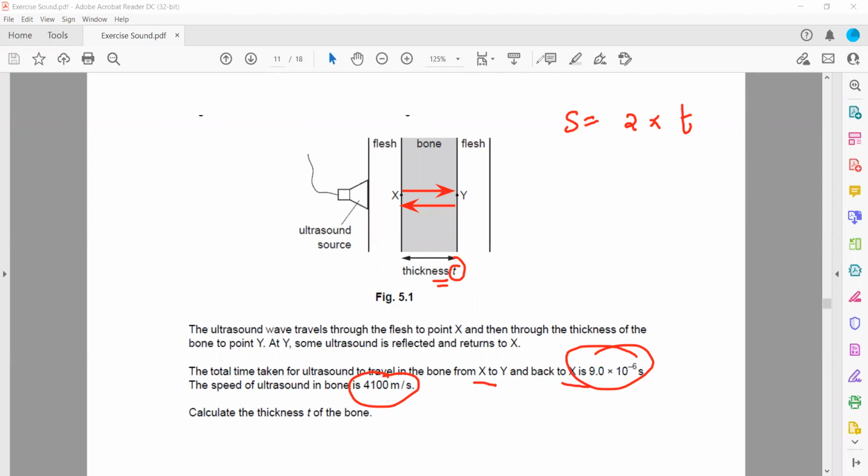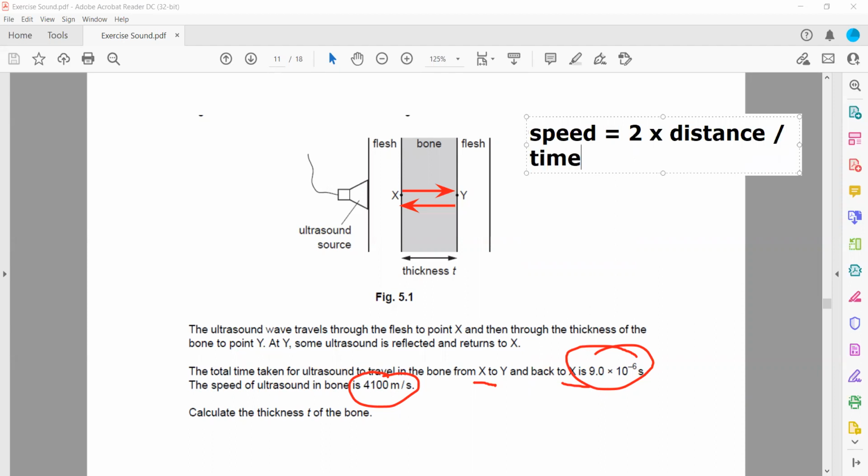I will use the word equation, because if I write T for thickness and T for time, you will be confused. So you can write speed is equal to 2 multiplied by distance divided by time.